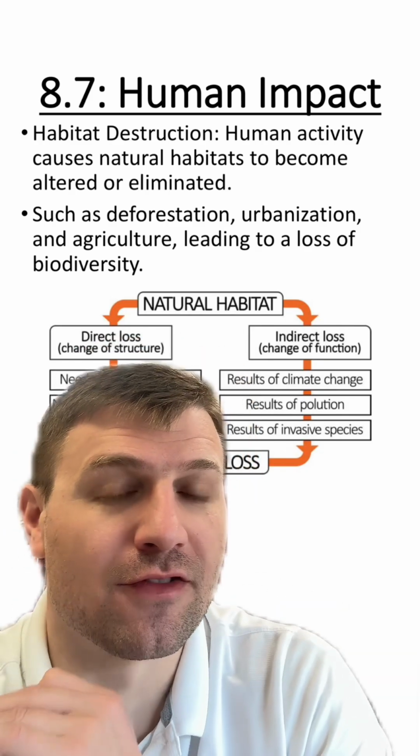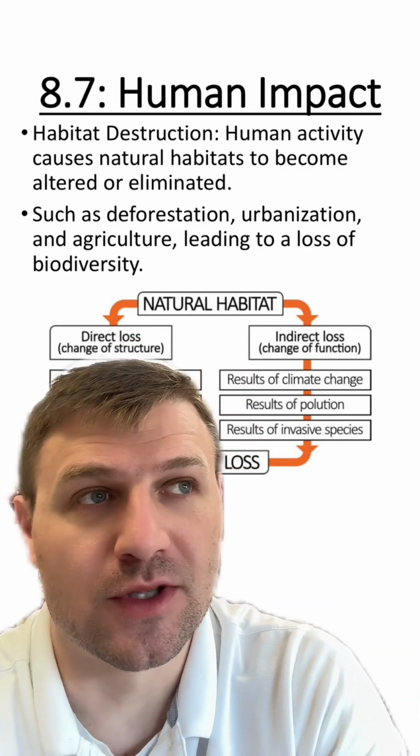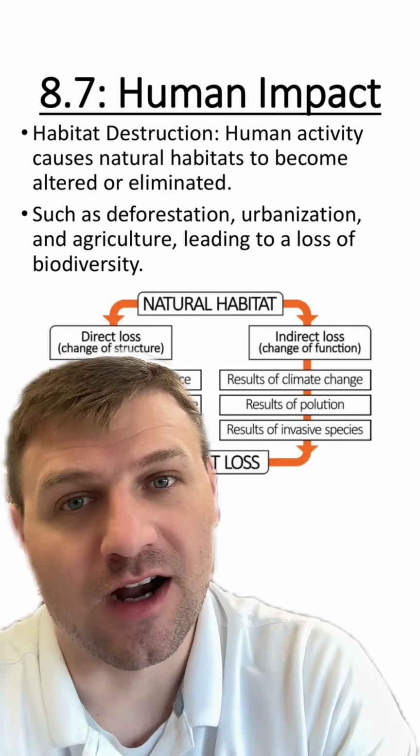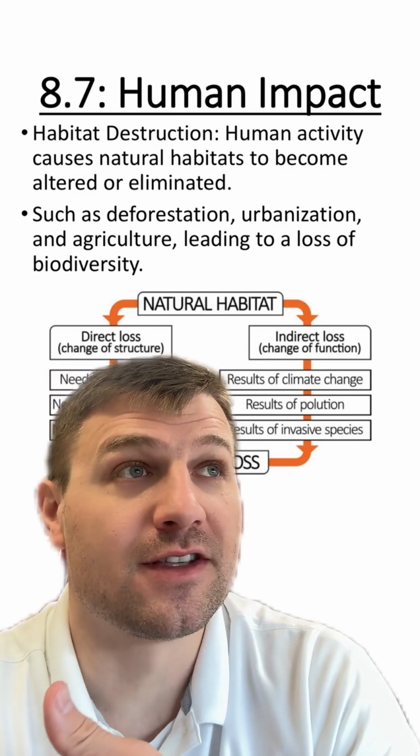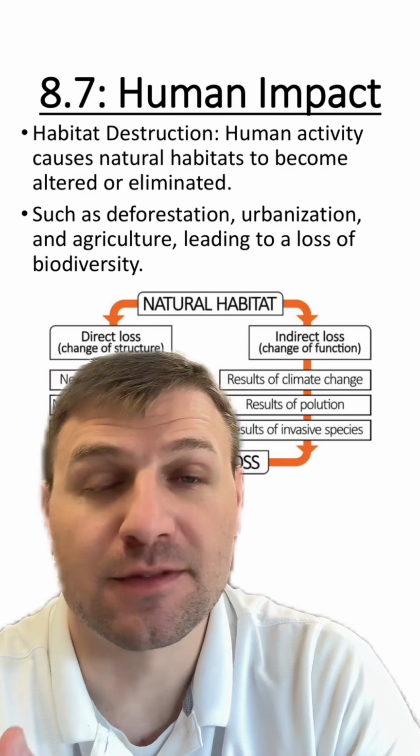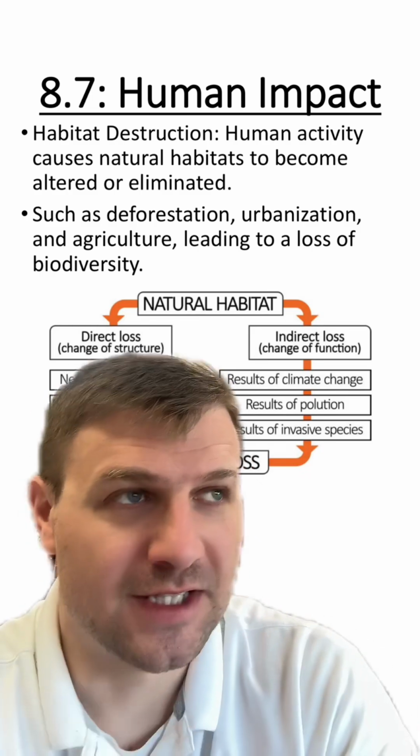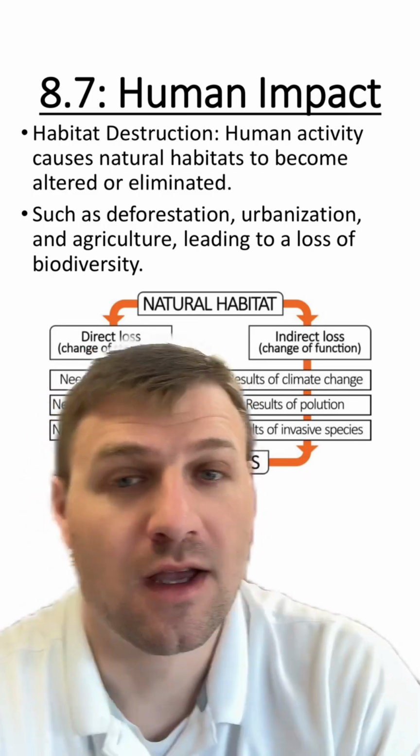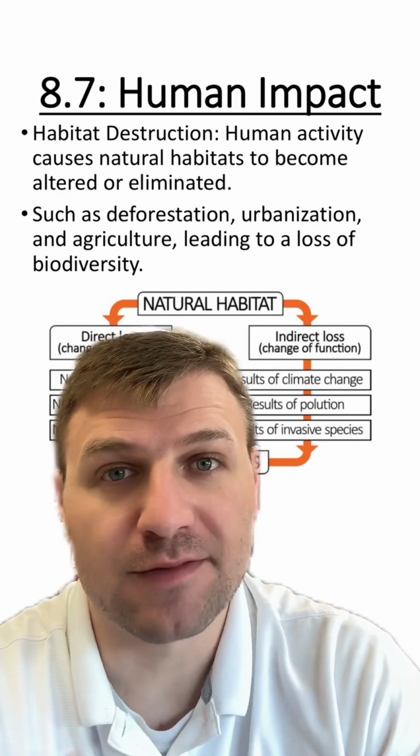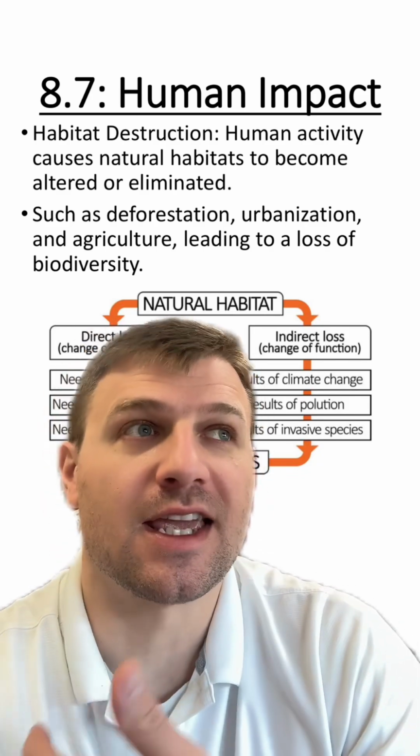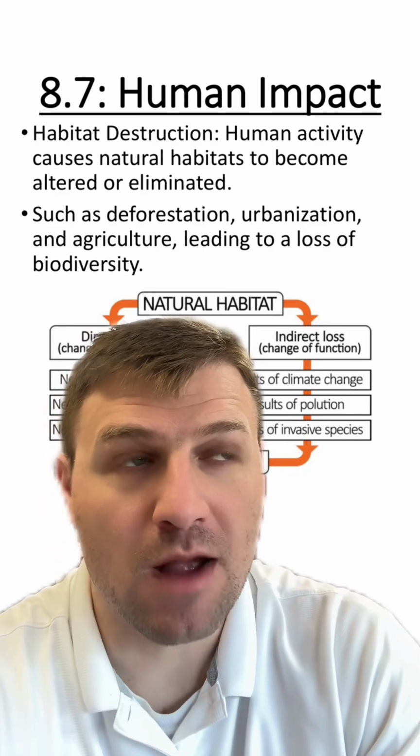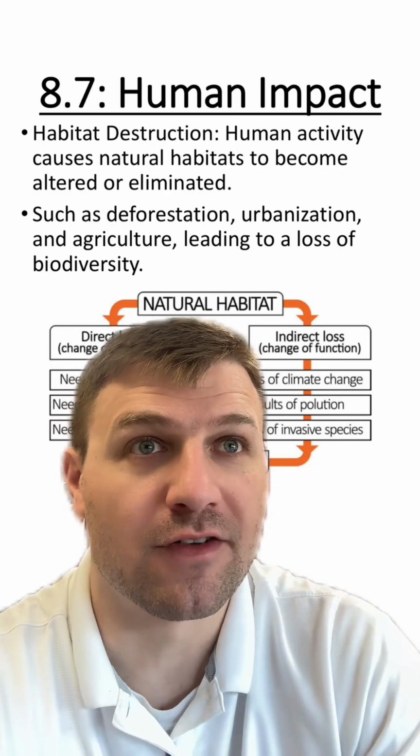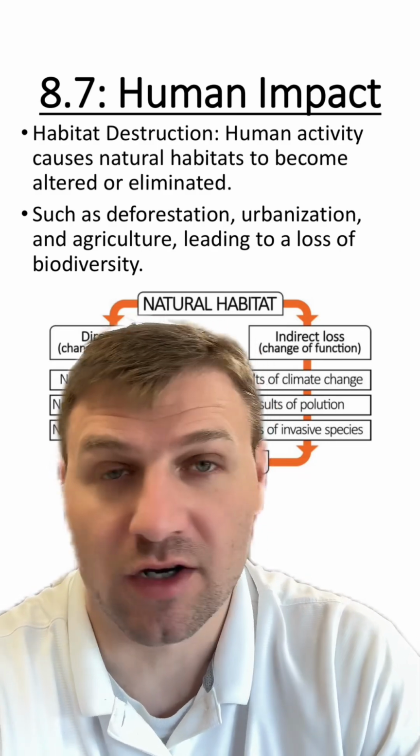Habitat destruction is our first way, and this is just obviously how humans are using the environment for our benefit. However, this is causing the habitats of certain species to be eliminated. This can be because of things like deforestation, urbanization, agriculture, but basically this leads to less biodiversity in our ecosystems, and obviously this is a problem because higher biodiverse ecosystems are a stronger ecosystem.